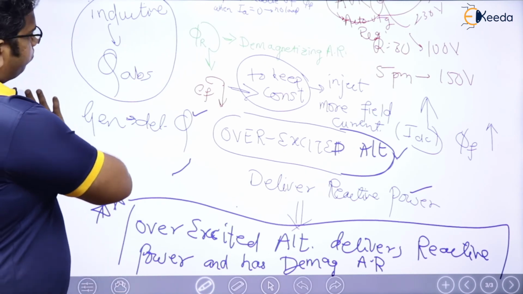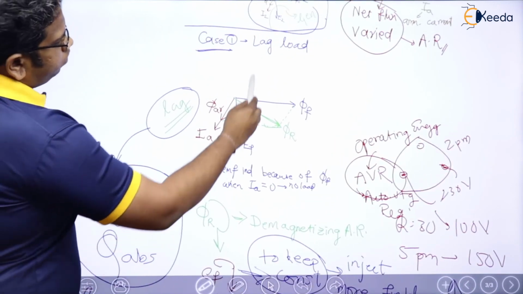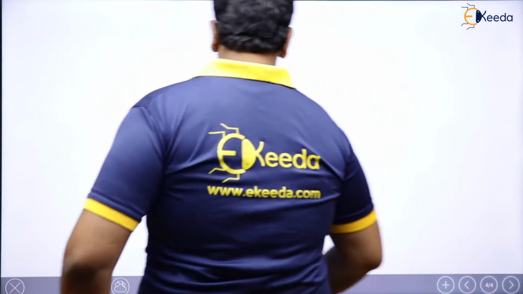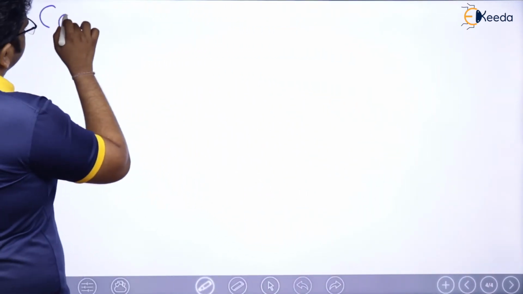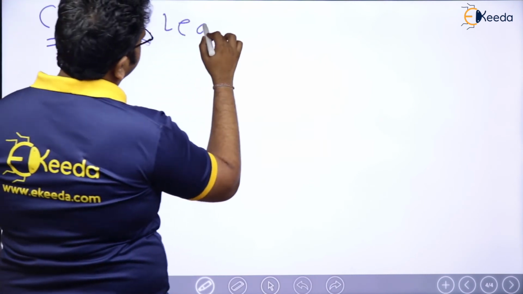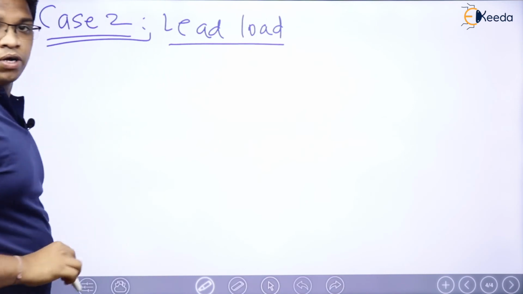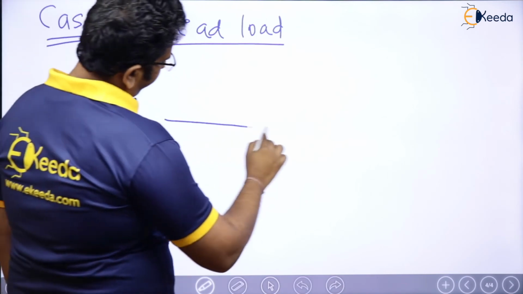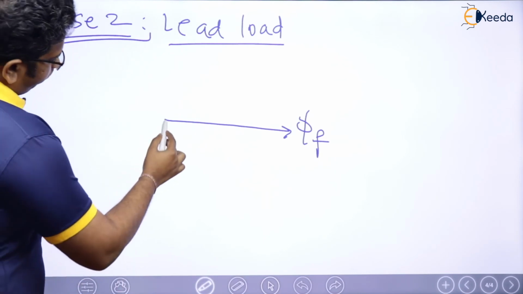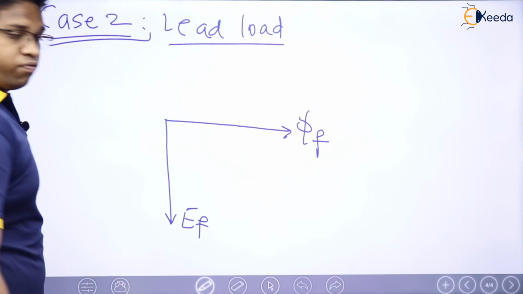Let us think of case 2. This was about case 1, lagging load. Next, we are going to see case 2. Let us have a leading load and see what is going to happen. We know that this has to be ΦF. The moment it is ΦF, because of this ΦF, EF will come here.